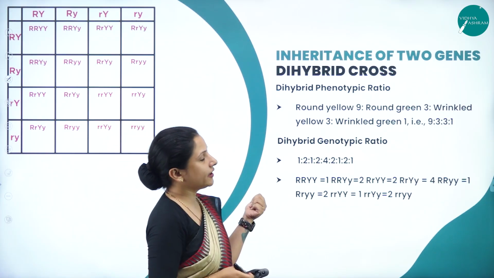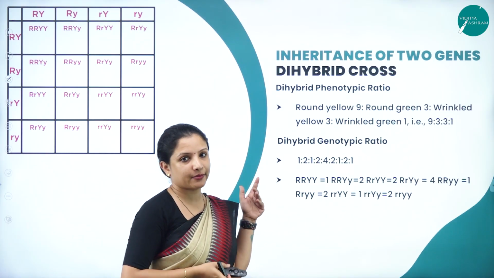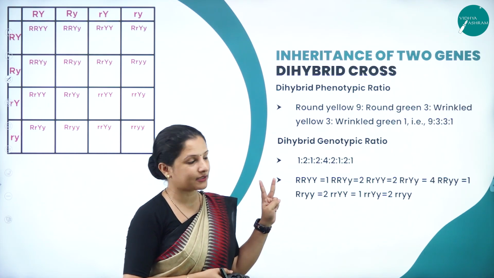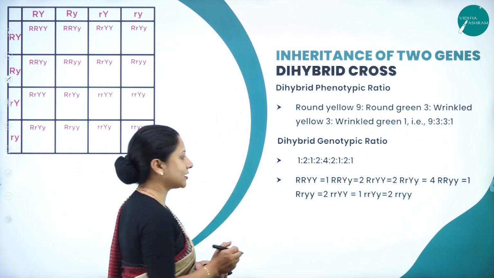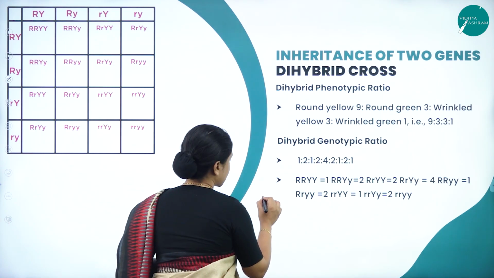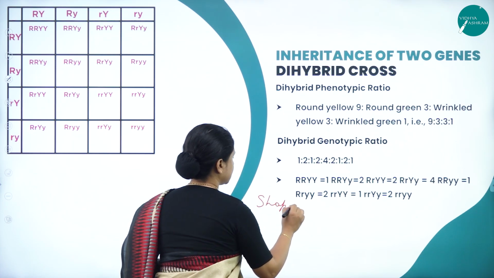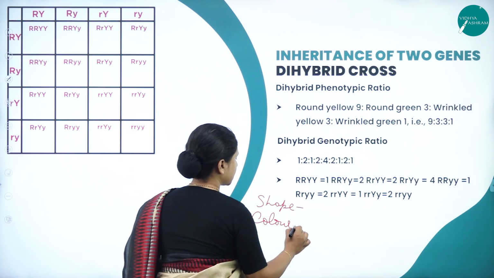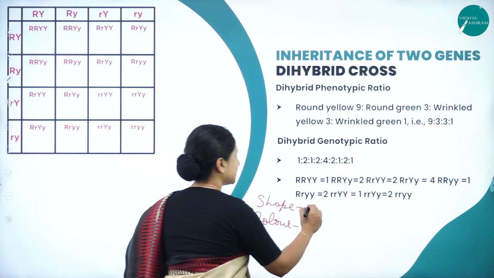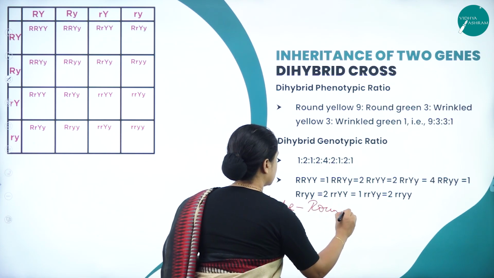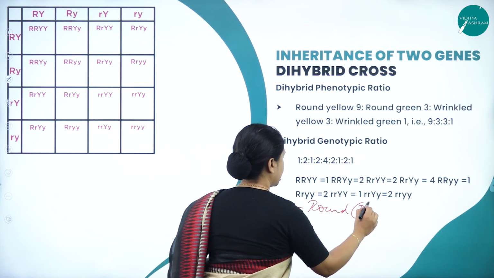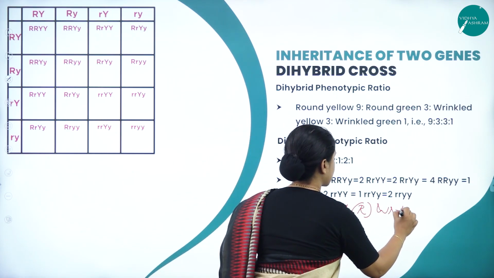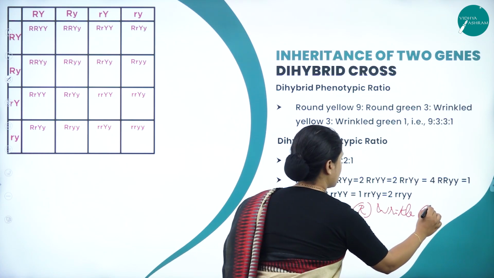So next, talking about inheritance of two genes, that is dihybrid cross. In dihybrid cross, the name says di, meaning two characters are taken into consideration. So what are the two characters? One is the shape of the seed. The other one is the color of the seed. Now, shape of the seed, what all did they take? Two shapes were considered. One is round, represented by capital R. One more shape they considered was wrinkle. Wrinkle was represented by small r.